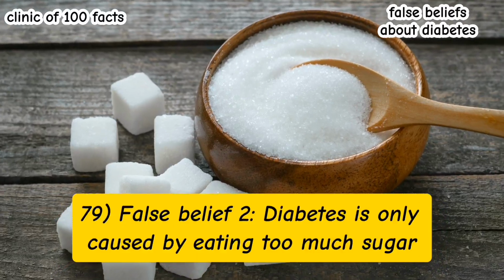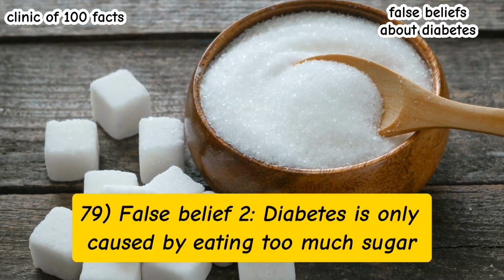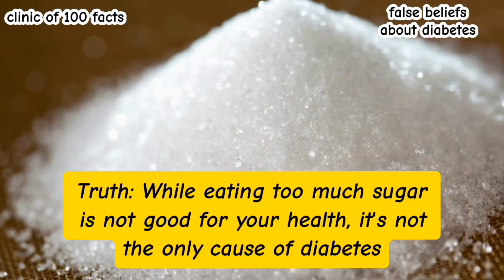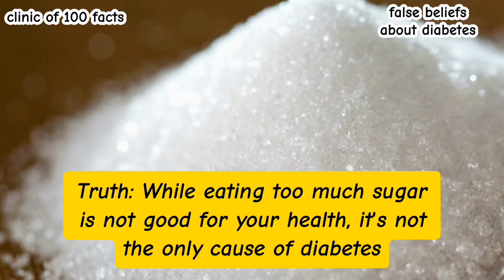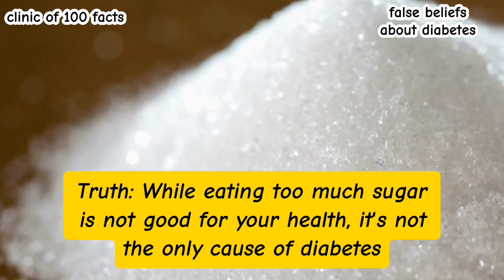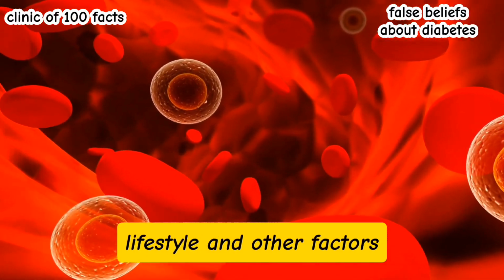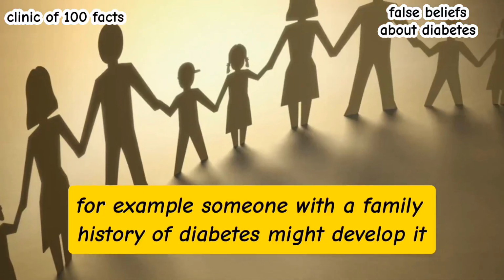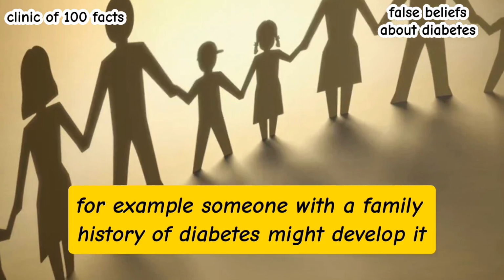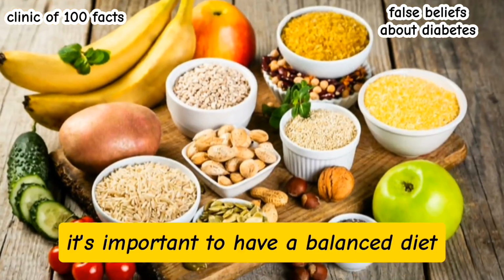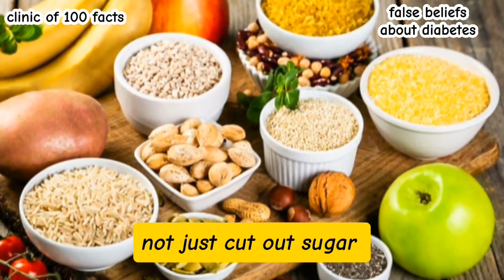79. False belief 2. Diabetes is only caused by eating too much sugar. Truth. While eating too much sugar is not good for your health, it's not the only cause of diabetes. Diabetes is influenced by genetics, lifestyle, and other factors. For example, someone with a family history of diabetes might develop it even if they don't eat a lot of sugar. It's important to have a balanced diet, not just cut out sugar.